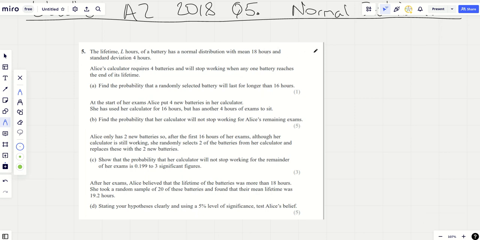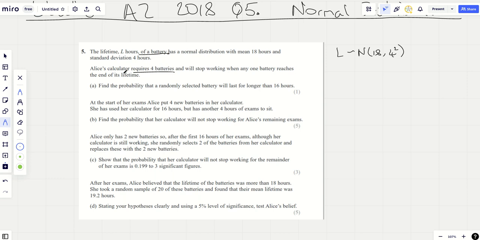Straight away when I see that, I think I'm going to write down L squiggle N. It's got a mean of 18, and the standard deviation is 4, so put 4 squared there because we just always write variance here. It's just what we do. Now that's just of one battery. Now we're looking at 4 batteries. That immediately makes this question more awkward, doesn't it?